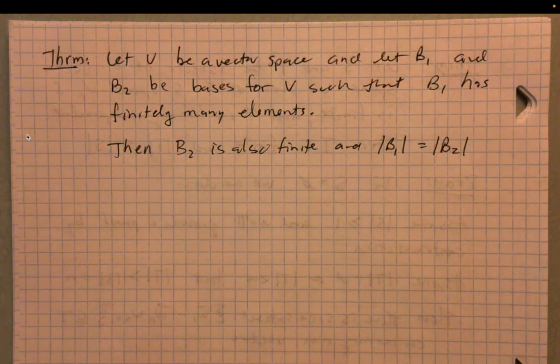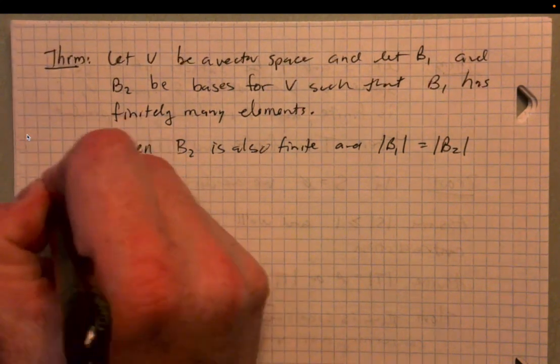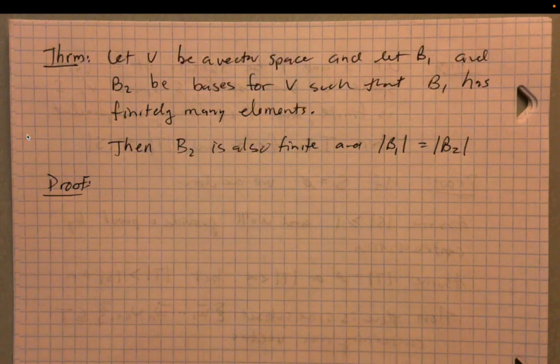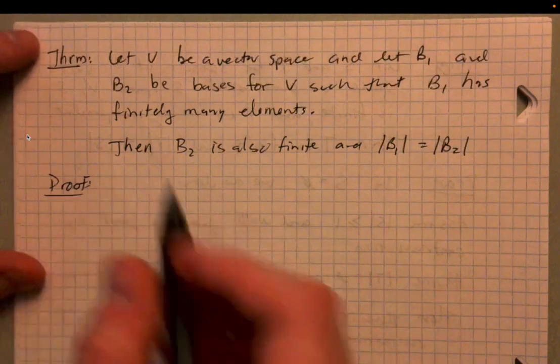Okay, so that size piece is really a critical idea, and it leads to the definition of the dimension of a vector space, right? Okay, so that's the big theorem. For any finite dimensional vector space, all bases for the vector space have the same size. Let's prove this one. The proof would be really challenging if we hadn't gone through the prior two lemmas, but using them, we can prove this really quickly.